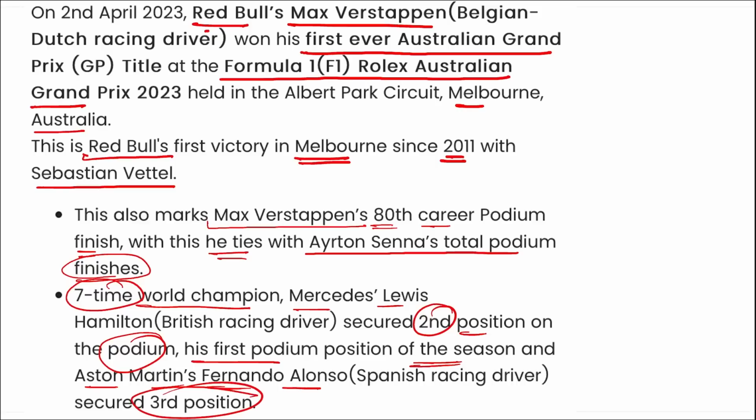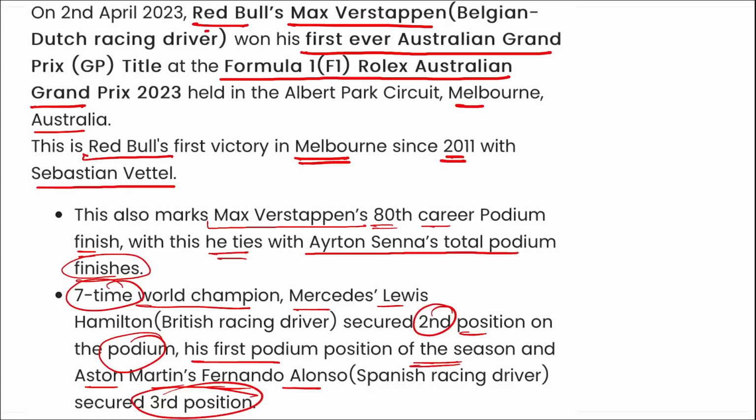So on first, Max Verstappen for Red Bull. On second, he will be Lewis Hamilton for Mercedes, and on third will be Fernando Alonso for Aston Martin. And this we are talking about the Australian Grand Prix, alright, and it has been won by Max Verstappen.